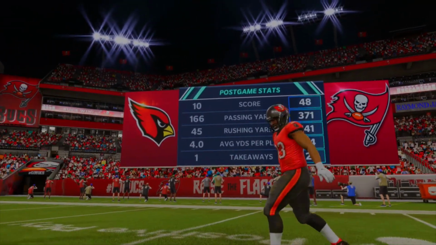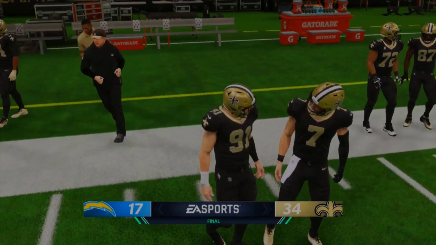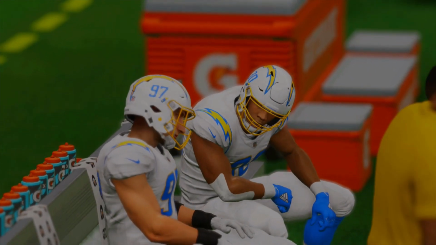So we have 2 more matchups to do on the other side of the bracket. So let's get them done real quick, and then we'll start the final. And no surprise here, once again, Taysom Hill is on a roll, and they beat the Chargers here at 34-17. The Chargers made a good run.